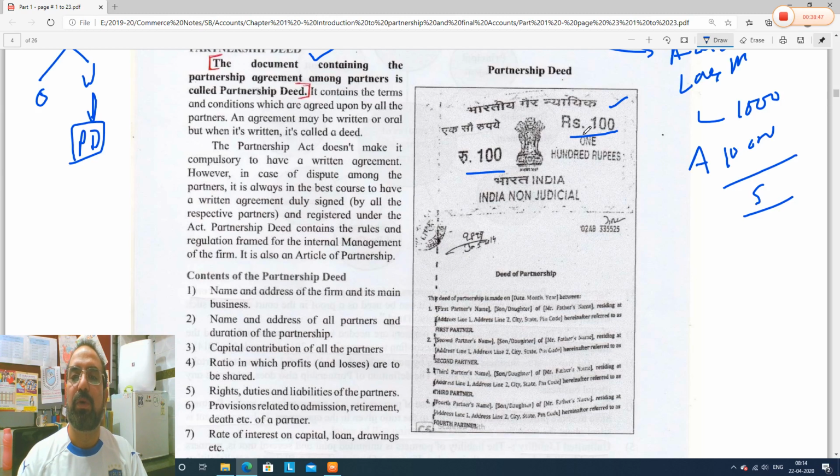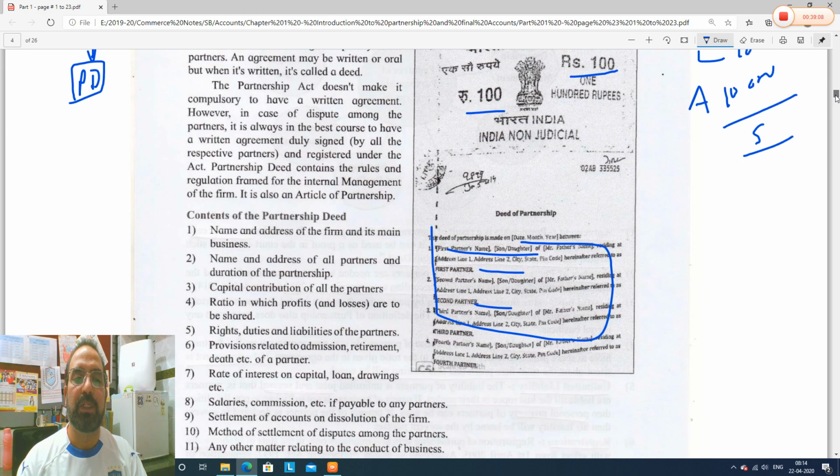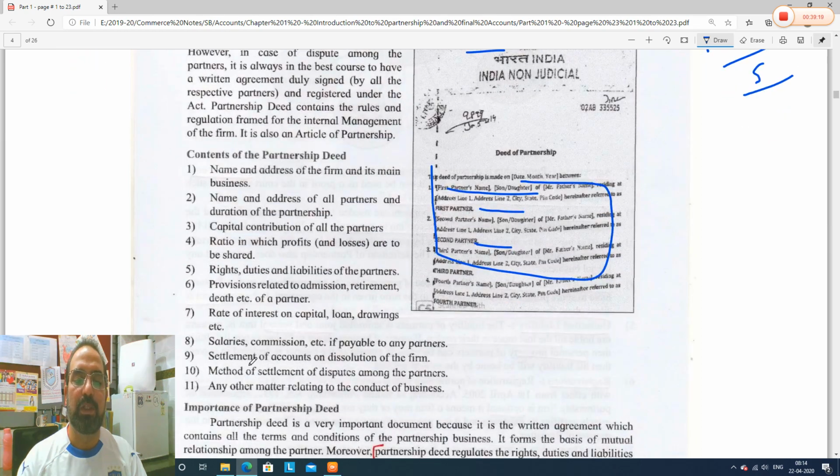So this is the partnership deed. Now read: the document containing the partnership agreement. All these points are agreements among partners. This is made by partners and is called partnership deed. What all points can you include in a partnership deed? Name and address of the firm, name and address of all the partners, capital contribution, ratio in which profits are shared, duties of partners, provisions related to taking a new partner, all these things.